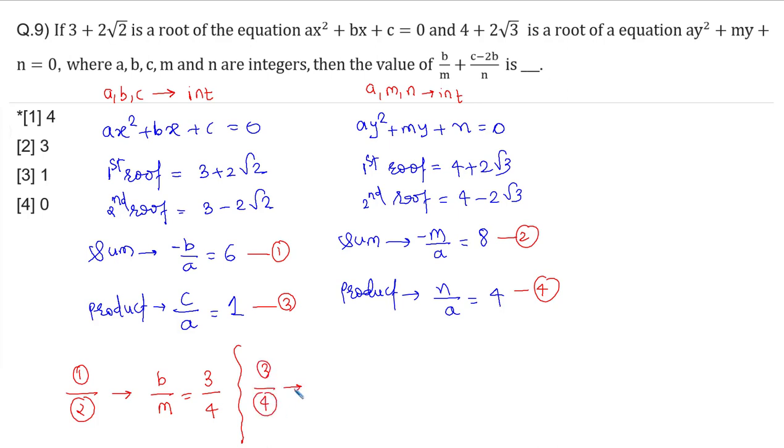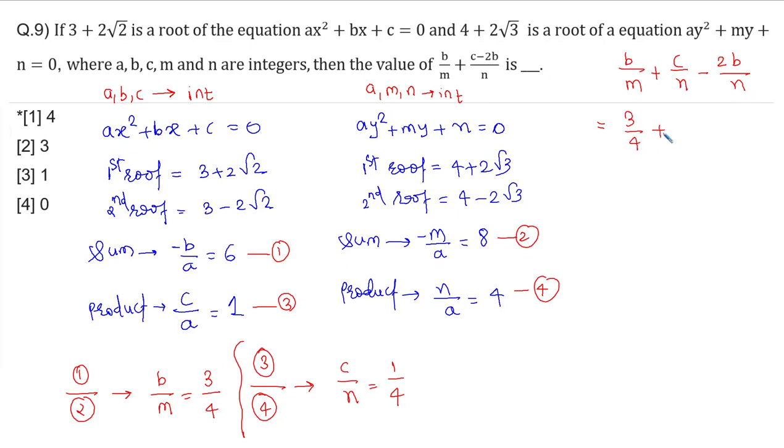Let's have a look at it. Equation number 3 divided by equation number 4, so c divided by n is equal to 1 divided by 4. So the given expression is nothing but b divided by m plus c divided by n minus 2 times b divided by n. We got b divided by m is 3 by 4, c divided by n is 1 by 4, minus 2 times b divided by n.